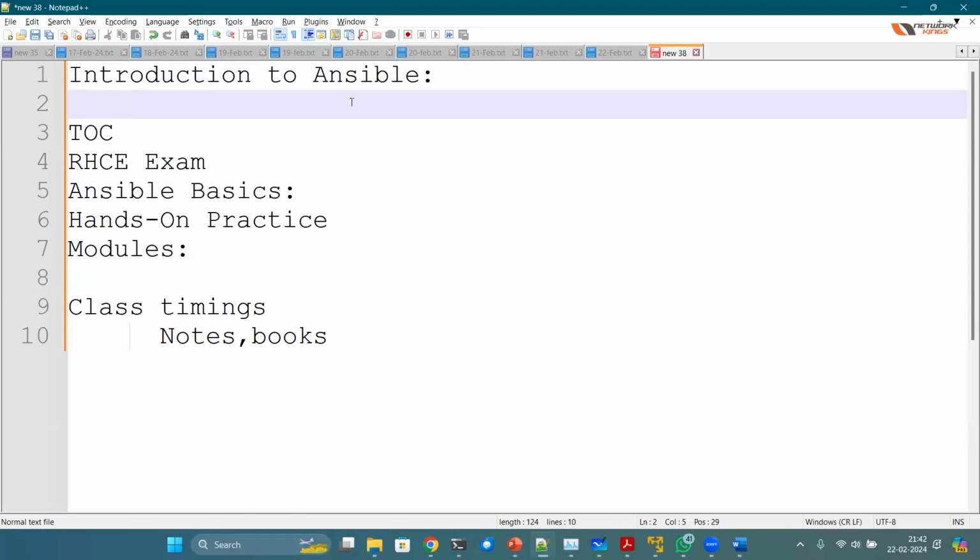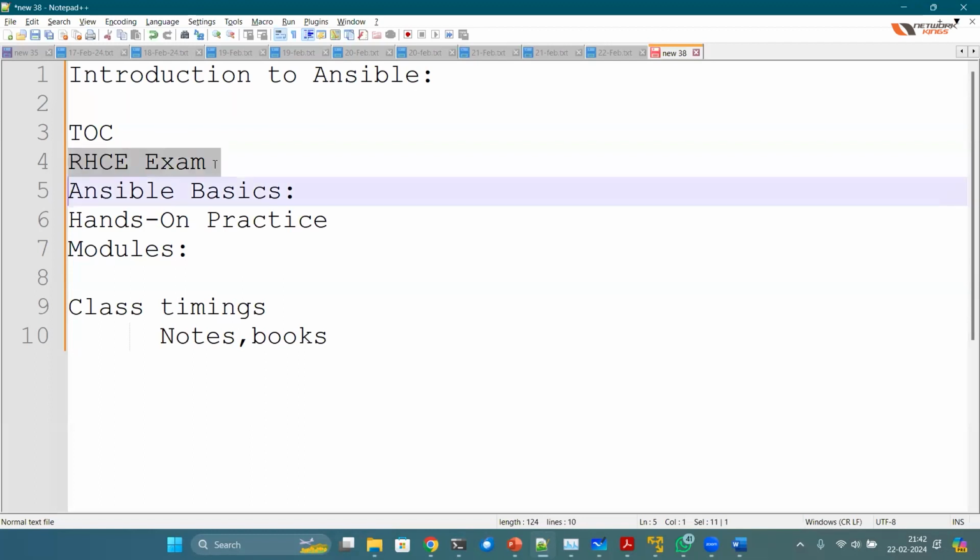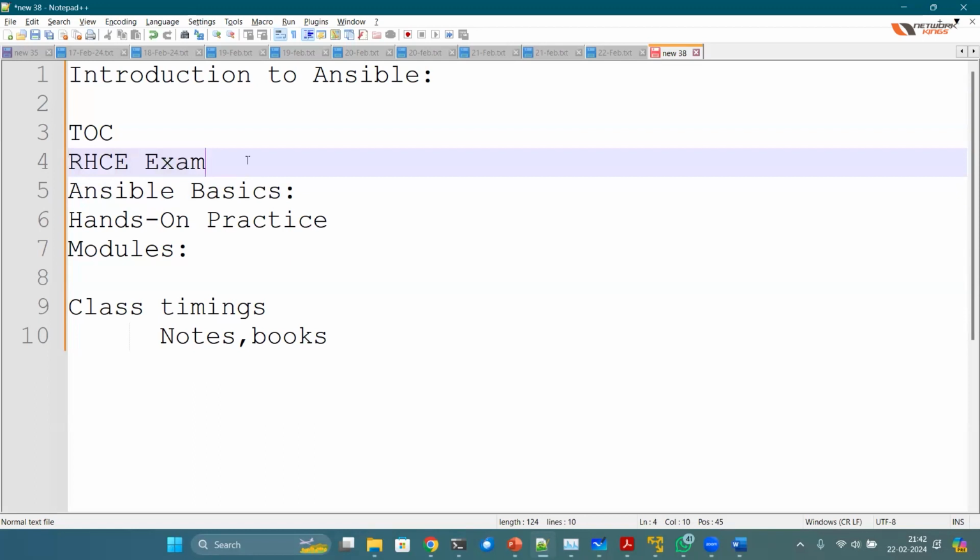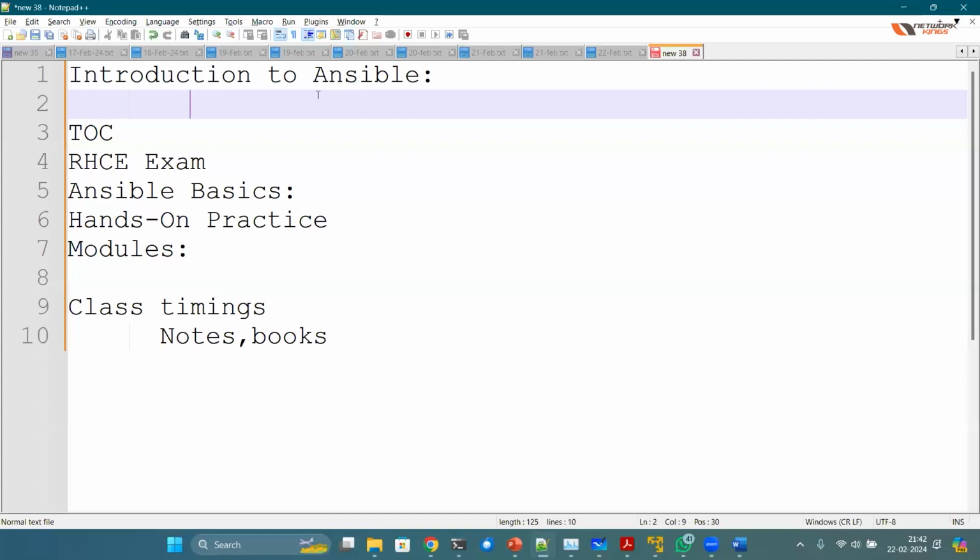Okay, so Ansible is a Python based automation tool, and it is going to use SSH in the background to connect to the Linux machines. Right now I'm talking about Linux and Ansible. Although Ansible can connect to Windows also, right now I'm focusing on Linux, because in the RHCE exam, it's all about Linux, the core knowledge, the fundamentals, plus automation. So Ansible is a Python based tool which uses SSH as a connection method to connect to endpoints or the machines.